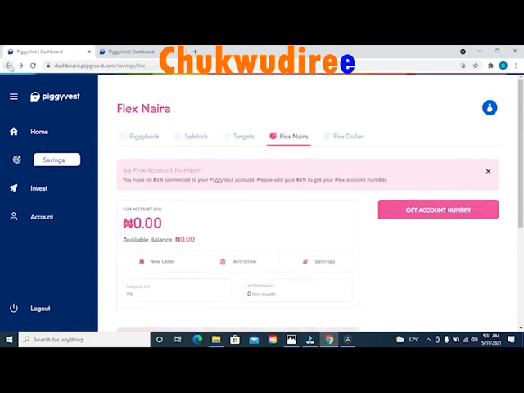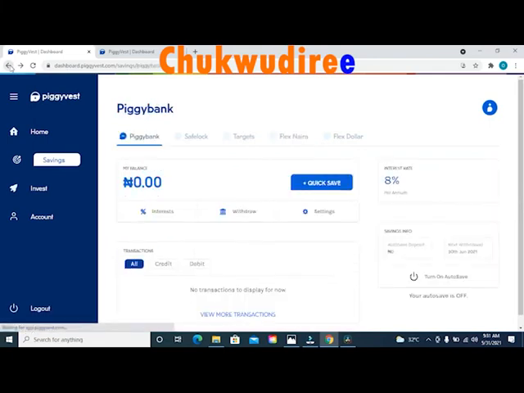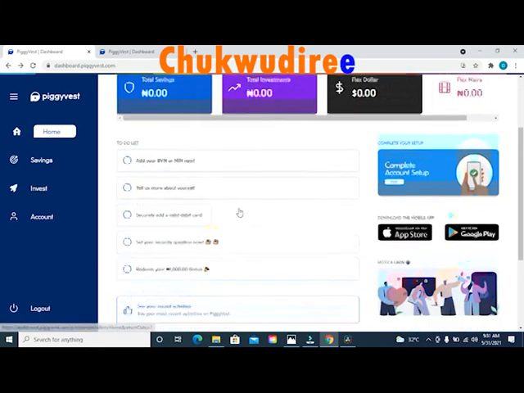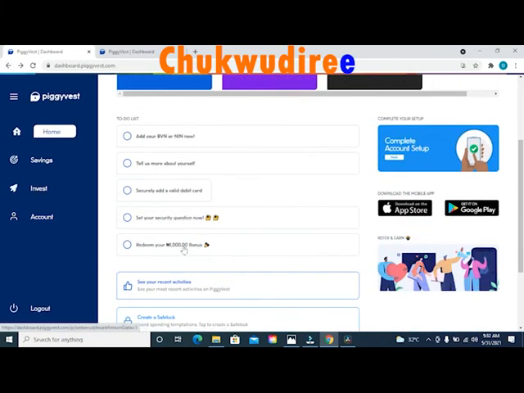All this money are yours, so you don't have to be afraid. You still have access to this money. You can withdraw this money at any time you want. So PiggyVest is taking this safety precaution to make sure that you are not a robot that is being added to the platform, that you are a real human being who is here to use the platform for real business. So that's why they are taking all these safety precautions.